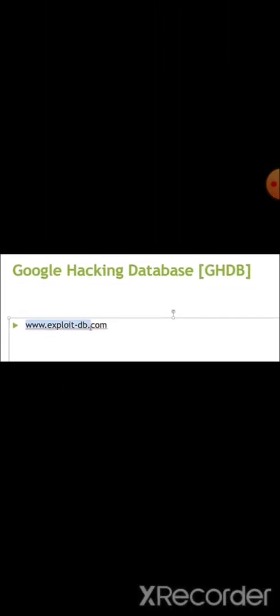Okay, here let's say Google Hacking Database, which means in this database we have all types of data, which means based on the Google dorks we can grab a lot of data which is present in Google databases. Maybe we are searching with a keyword, but we don't know which type of data is present in Google. Let's see as an example.